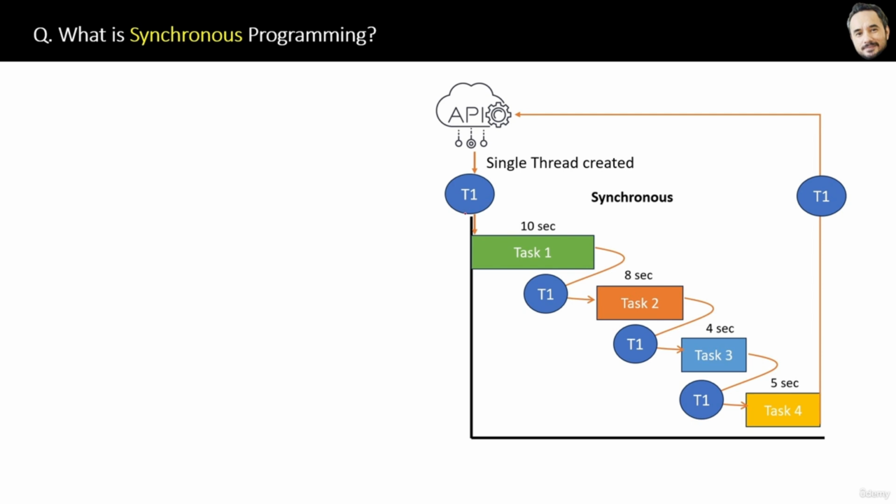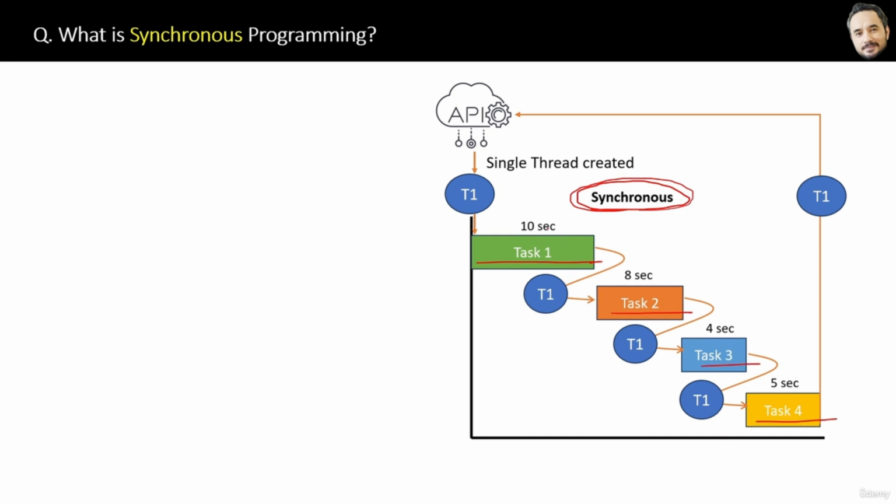Now with a single thread we can achieve both synchronous and asynchronous operations. Here, by using the single thread we are doing synchronous operations, because synchronous programming means each task should be performed one after the other. Okay, that's what we are doing here, right? So that is synchronous programming.